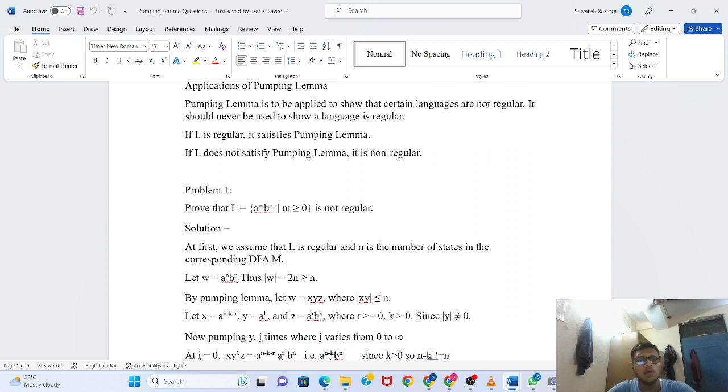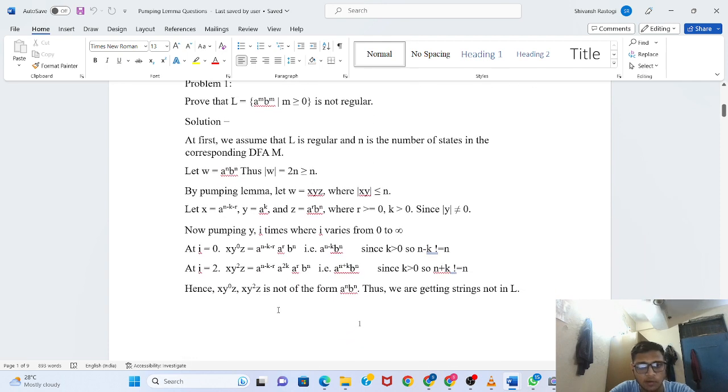So as you all can see, if you try to combine xyz, you will get the same a to the power n and b to the power n, but we have broken xyz such that it satisfies all the three conditions. So now by pumping lemma we will try to pump this. So now pumping y for i from 0 to infinity.